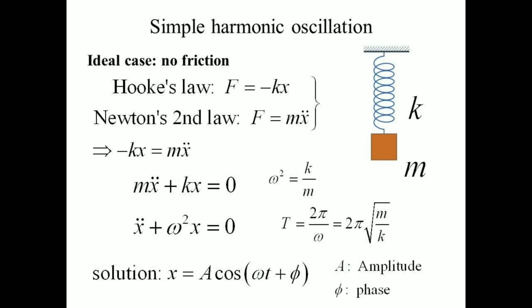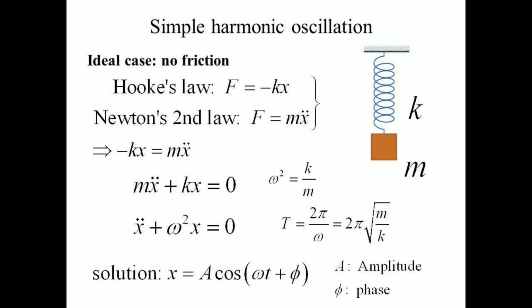And now the formula for time period is T is equal to 2 pi upon omega, or we can write 2 pi root of m upon k. The solution of this particular differential equation is written as x is equal to A cos of omega t plus phi, where A is the amplitude of the oscillation. Amplitude means the distance between the mean position and the extreme position.